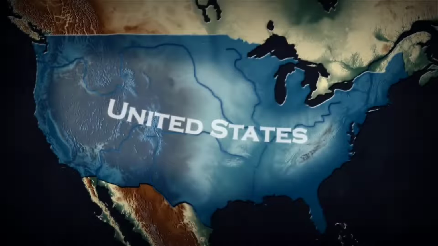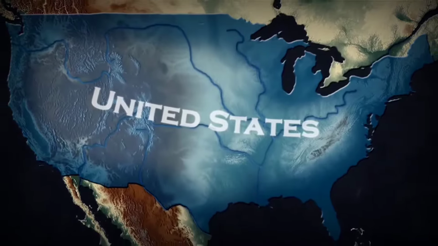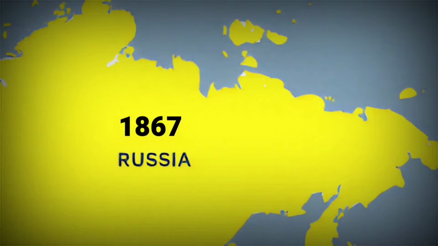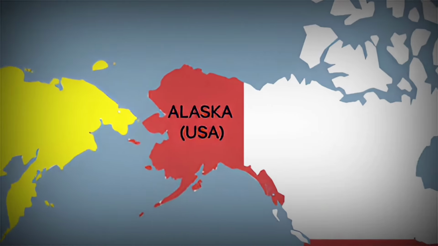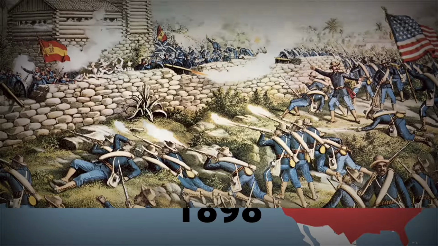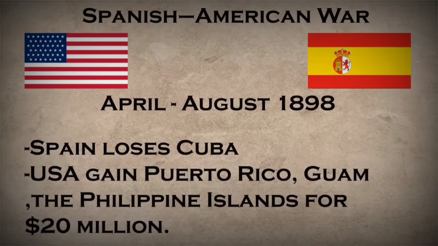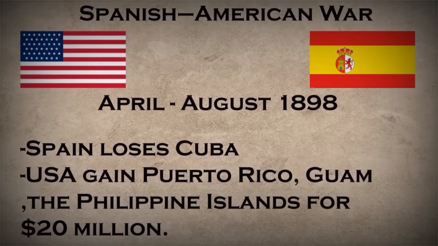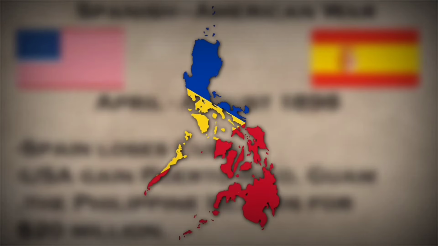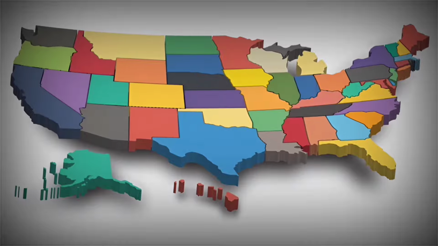But hold on, the expansion of the United States wasn't finished. The country still had more land to conquer and a destiny to fulfill. In 1867, Russia sold Alaska to the U.S. for $7 million. In 1898, the Spanish-American War broke out. Spain lost Cuba, and the U.S. gained Puerto Rico, Guam, and the Philippines, though the Philippines later became independent. Around the same time, the US also annexed Hawaii. America was now a vast and powerful nation.